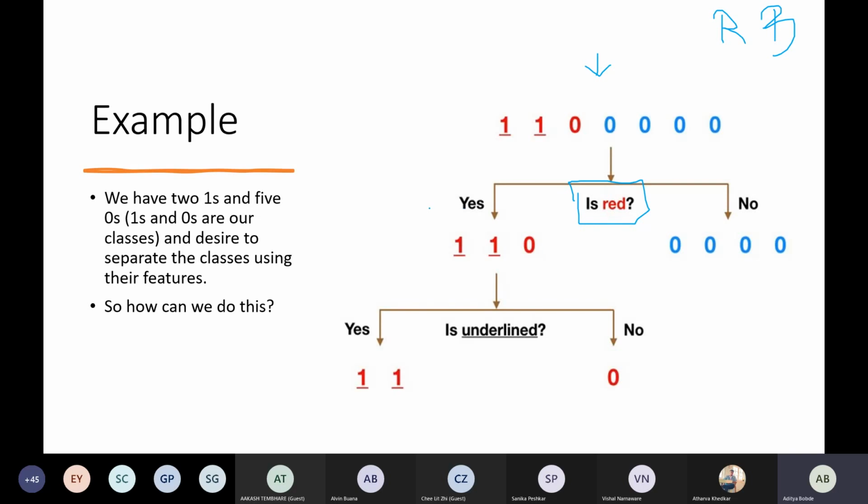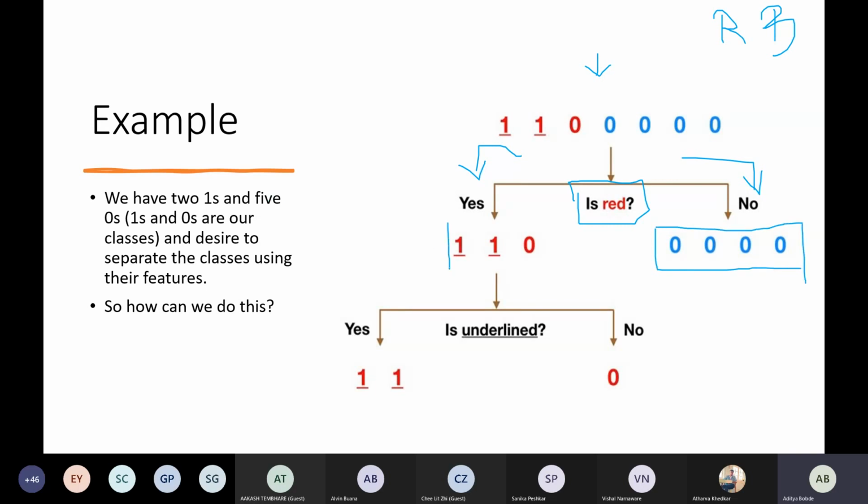So if it is red, we will be getting onto the true category. True categories are always represented on the left, and the false ones are represented on the right. The true category says, is it red? So we have 3 reds, like 2 ones and 1 zero. So yes, it is red. On the right, if it is not red, we can tell them that this is not red, because these are the blues.